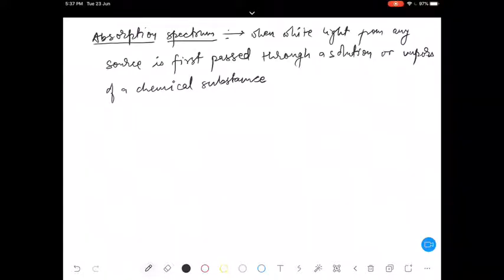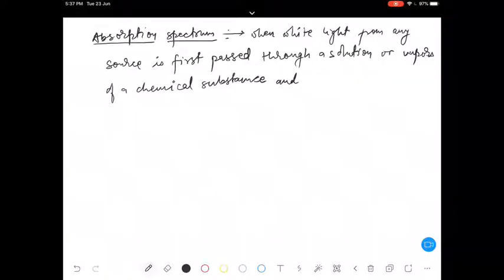The most important thing there is that if that solid object you are taking, it should not be opaque. In that case, at least light should pass through it. Any substance you can take, any chemical substance. Different types of chemical substances will behave differently with these radiations when we pass them through such kinds of solutions.